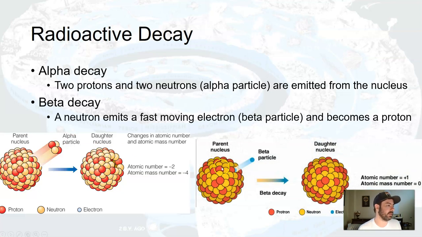Beta decay, again, a neutron spontaneously emits an electron, and in doing so, it changes to a proton. So now we're adding a proton from the parent to now the daughter. If we're adding a proton, we're changing the number of protons. Therefore, we are changing the element. So it's a brand new element. So in both cases, a change in the number of protons creates new elements in this decay process.